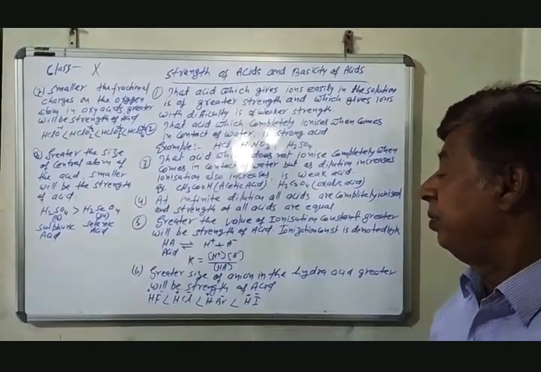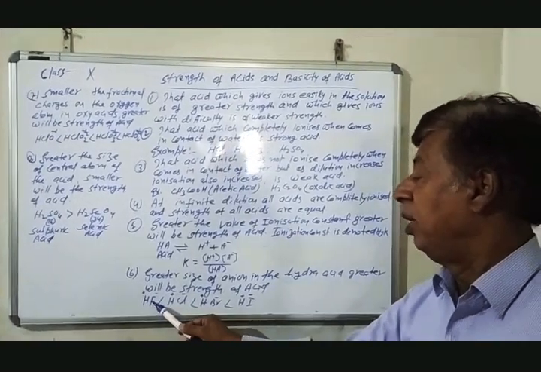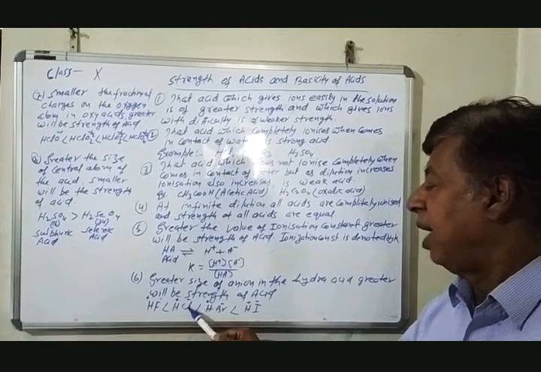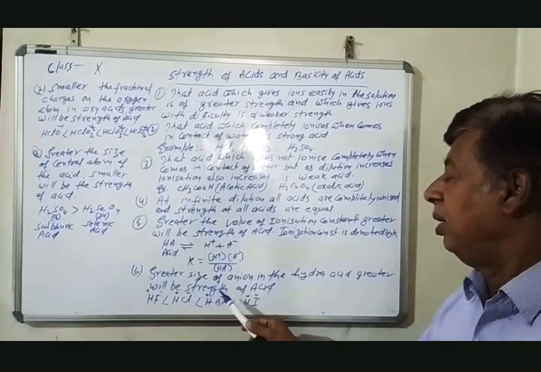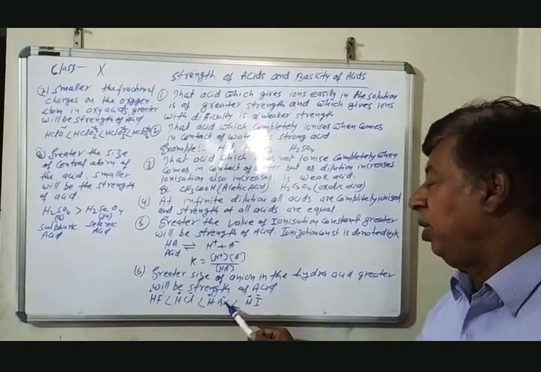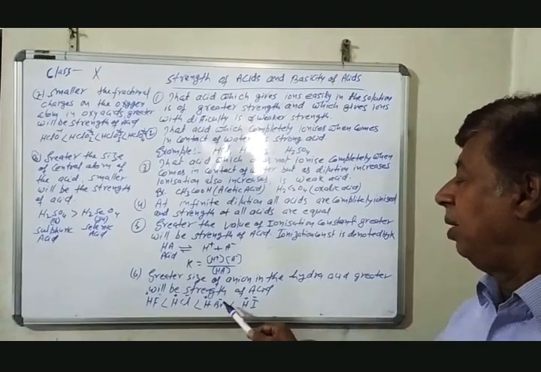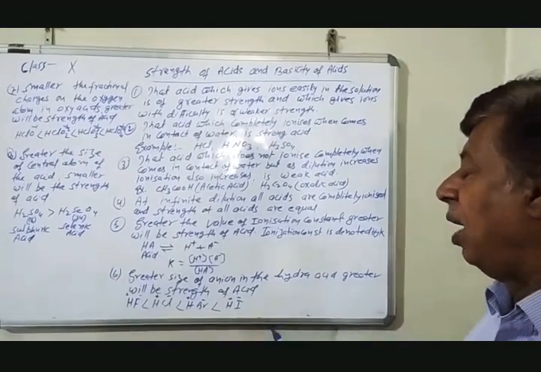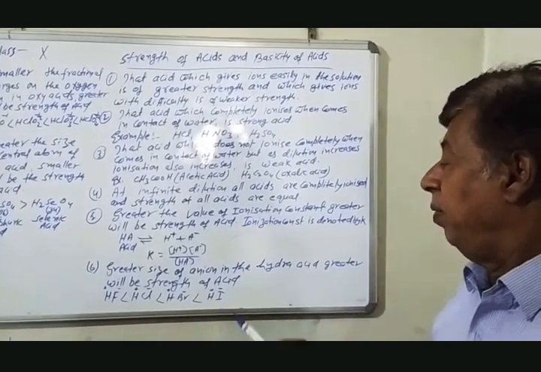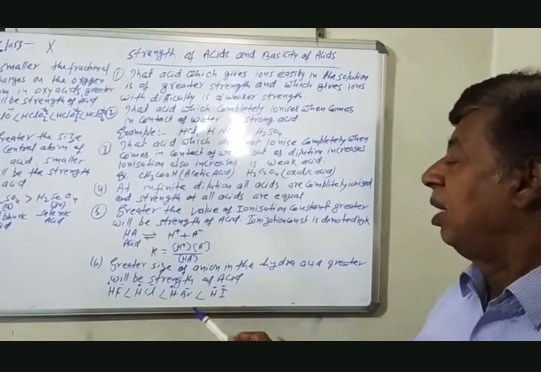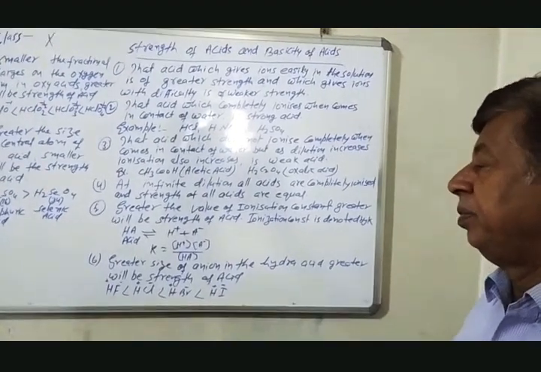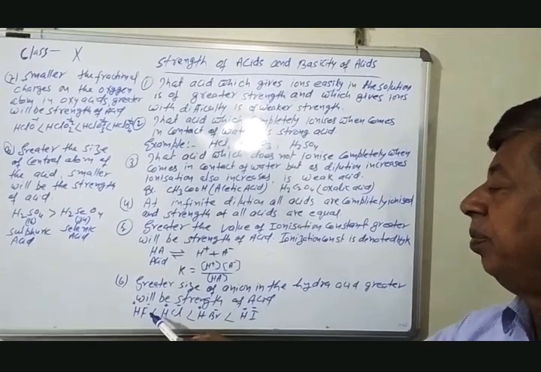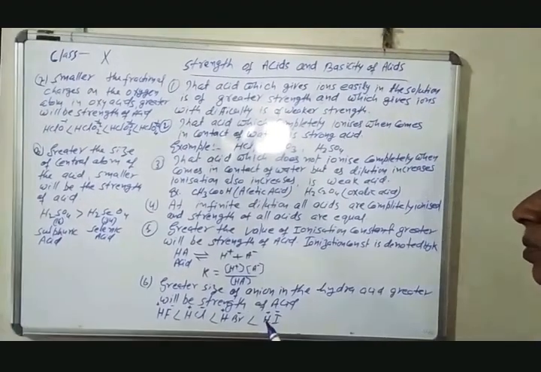The size of fluoride ion is smaller than chloride ion, the size of chloride ion is smaller than bromide ion, and bromide ion size is smaller than iodide ion. We have stated that greater the size of the anion, greater the strength. The size of anion is increased from left to right.